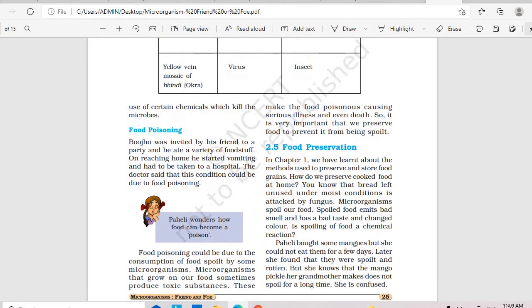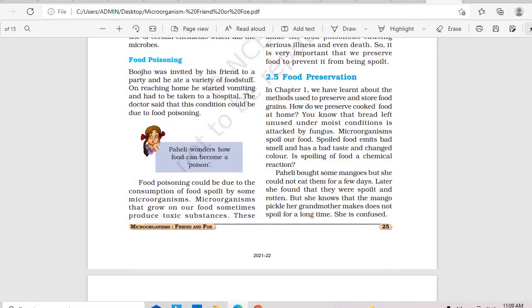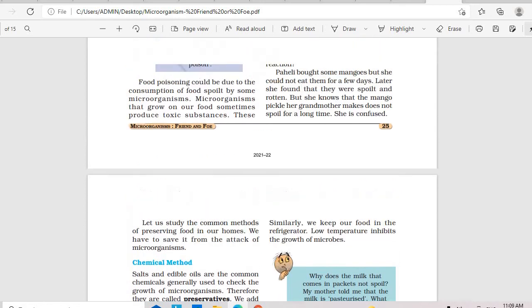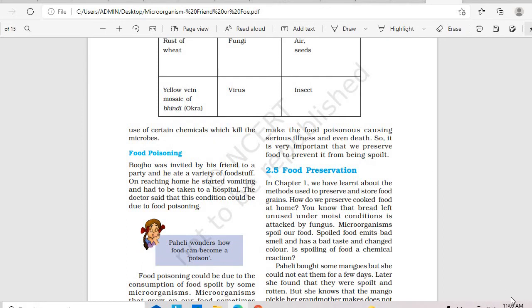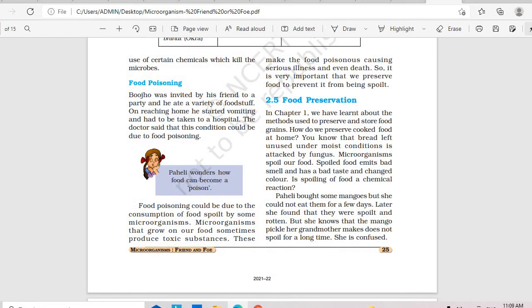And in food poisoning also, certain microorganisms can cause severe food poisoning, especially when we eat stale food infected by certain bacteria. It can cause severe food poisoning, and it needs to be addressed, and hence it's very important to eat fresh food. And certain methods are being followed to make sure that the food is preserved in such a way that microorganisms do not enter. Because if you leave a bread outside for 2 to 3 days, you will see that a green layer would have been formed, right?